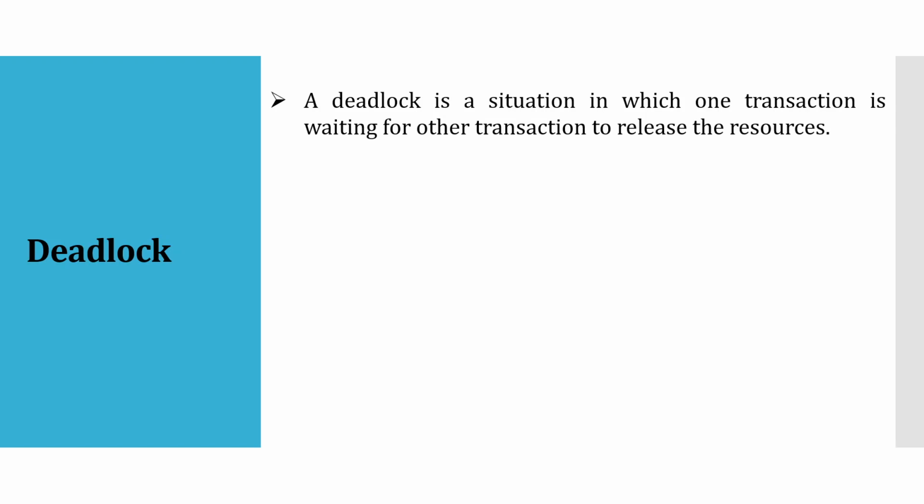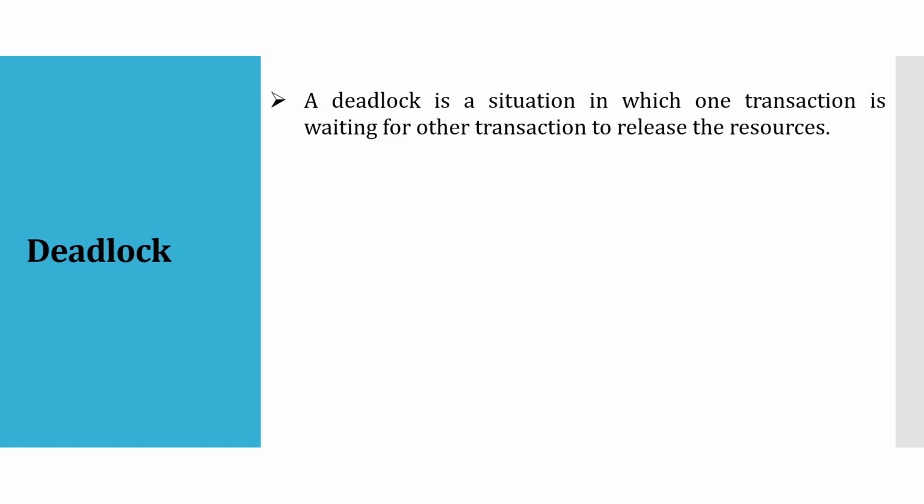But whenever you have two transactions, let us say T1 and T2, where T1 is waiting for T2 and T2 is waiting for T1, when such a condition arises, then and only then can we say that it is a deadlock situation. That means one transaction is waiting for the second one and the second one is waiting for the first one. Then we can say it is a deadlock situation, right?